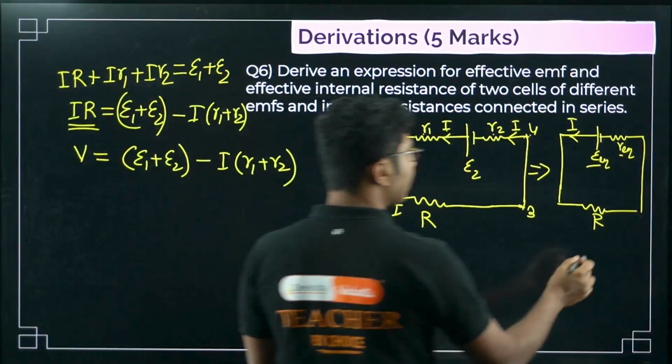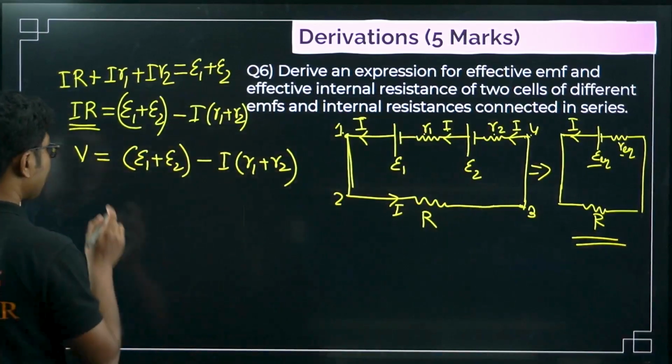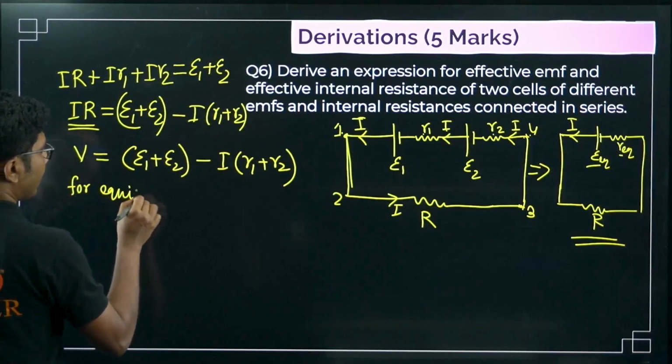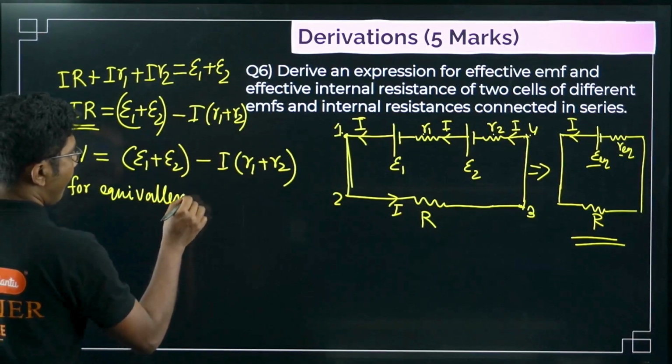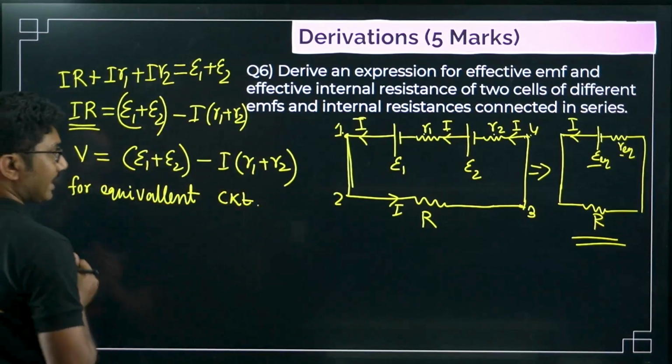Now what about the equivalent circuit? For the equivalent circuit, both diagrams are important, okay? For equivalent circuit, this is the short form, CKT.